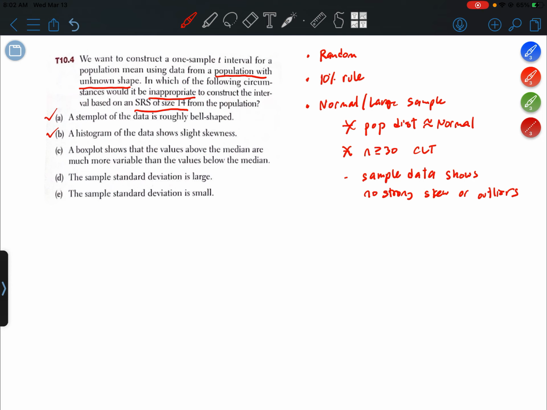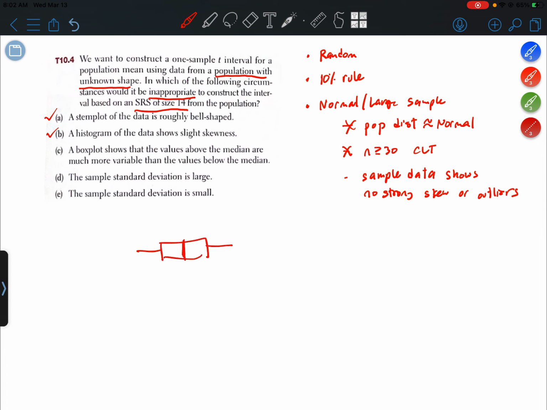Option C, a box plot shows that the values above the median are much more variable than the values below the median. All right, so remember a box plot is something that looks like this. The median is the value here in the middle. If values above the median are much more variable, that would mean that they're much more spread out.